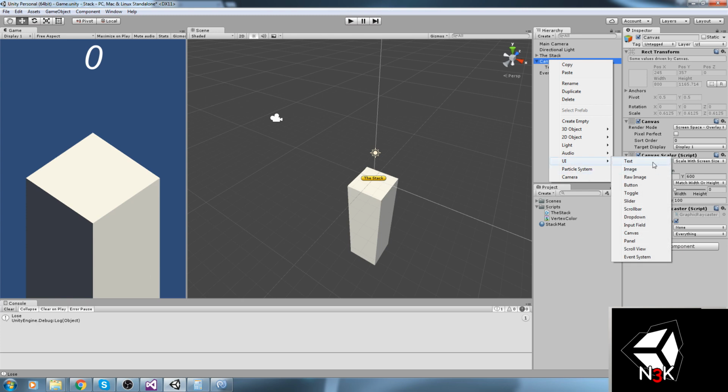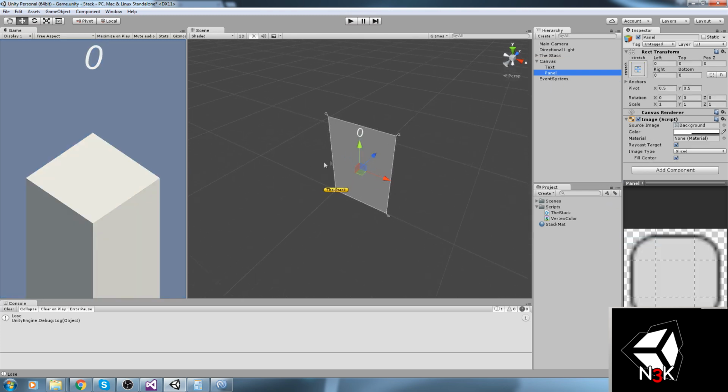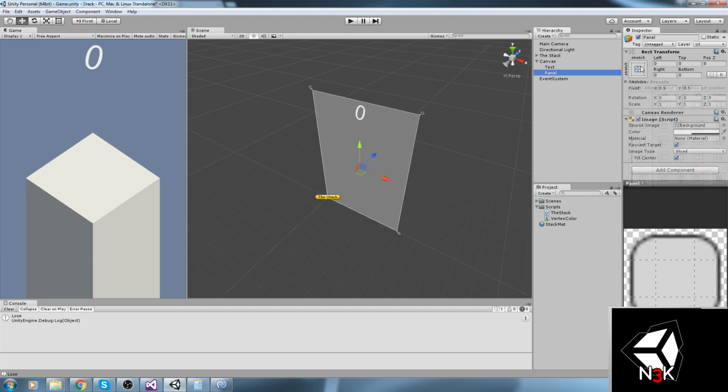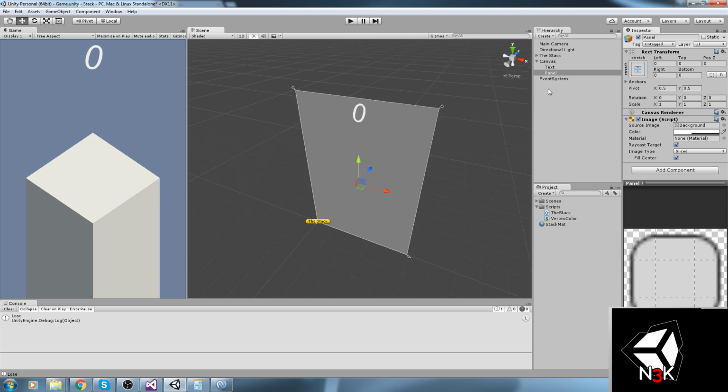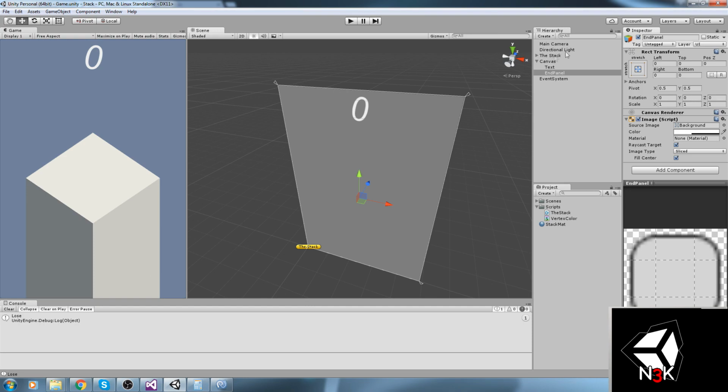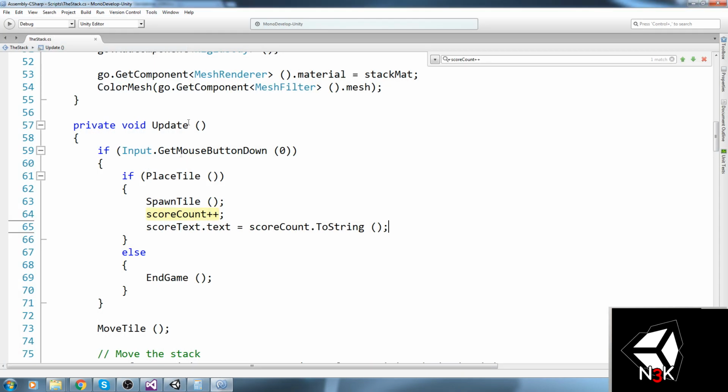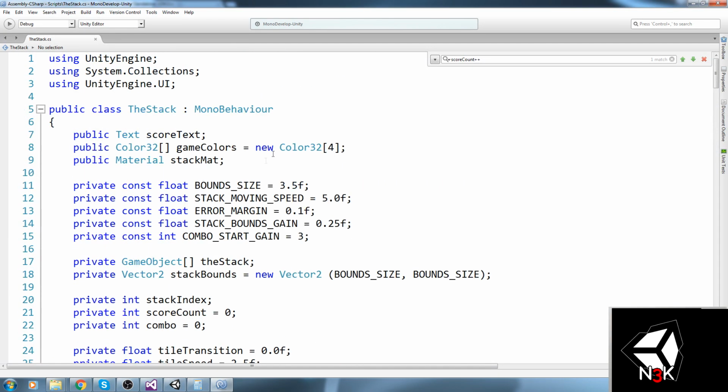And we are going to create a new UI. Let's go ahead and do a panel. That's going to take the whole screen. Should it take the whole screen? Yeah, why not? Okay, so it's going to take the whole screen. It's going to be the end panel that we can simply toggle on and off when the game is over. And this end panel is going to have a reference in here as well.